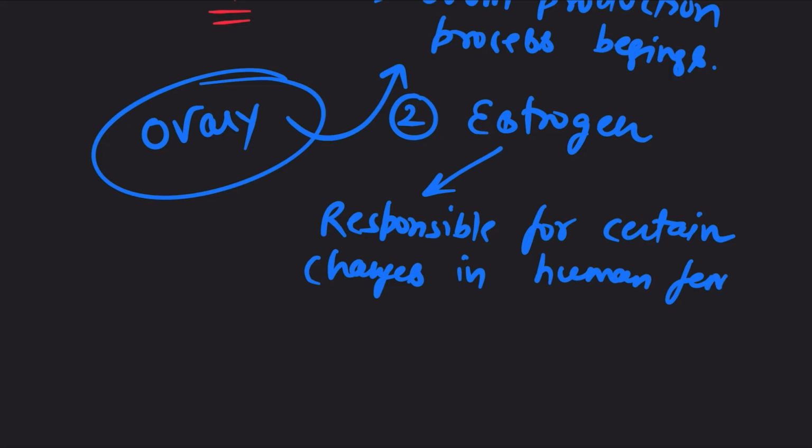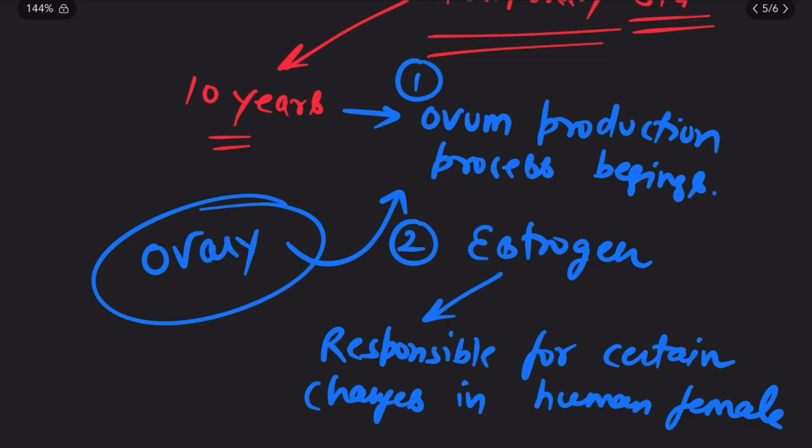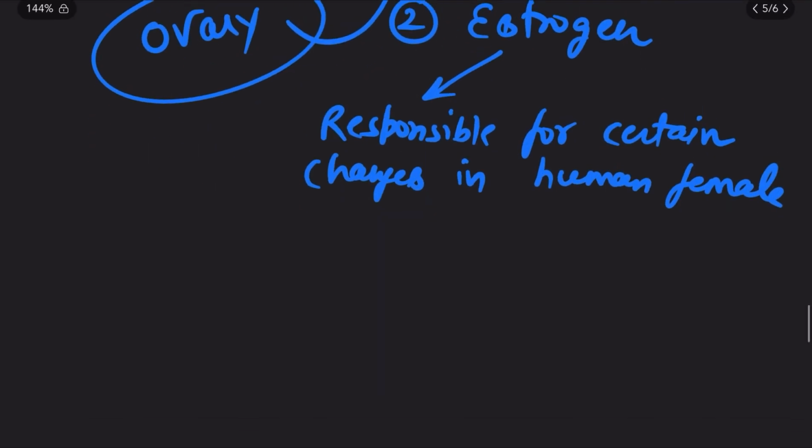We have seen above what is the hormone responsible for certain changes in the human male? That was testosterone, and that hormone starts producing at the age of 11 to 12. But in case of human female, this hormone is produced by the ovary at the age of 10. So what are the changes that we are going to see when estrogen is released?